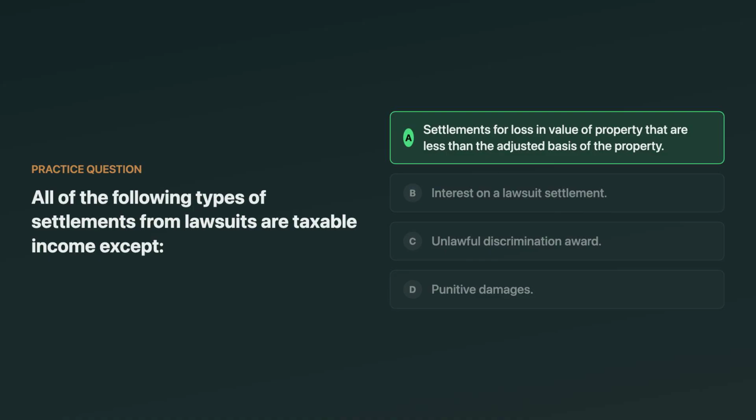The correct answer is the settlement for loss in value of property that's less than the property's adjusted basis. That's generally a return of capital, not income, at least up to basis. A tempting wrong choice is the discrimination award, because people assume damages are excluded, but most discrimination awards are taxable unless tied to excludable physical injury rules.